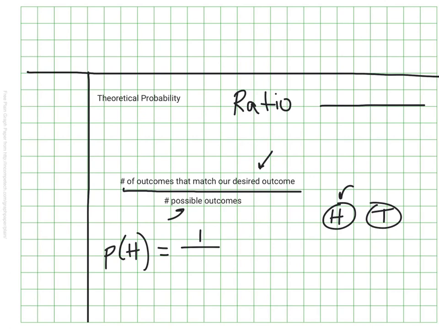Now, there are two options. When I flip the coin, I could get heads or I could get tails. So that's two different possibilities. So that's going to be my denominator of this ratio set up as a fraction. So I can write P(heads), probability of getting heads, is 1/2. And then often we'll think of that as, oh, that's the same as 1/2 this way, which is the same then as 50%. So the chance of getting heads is, of course, 50%, which I'm sure you already knew.